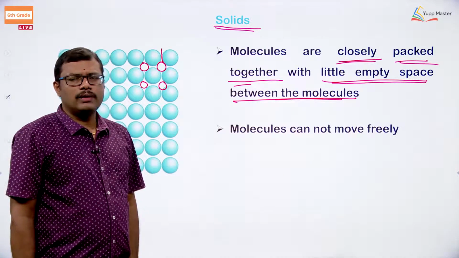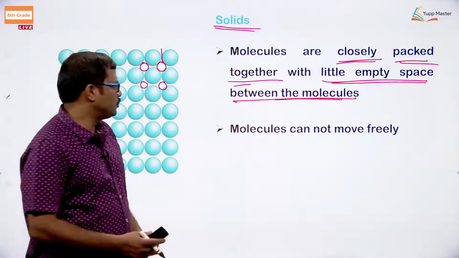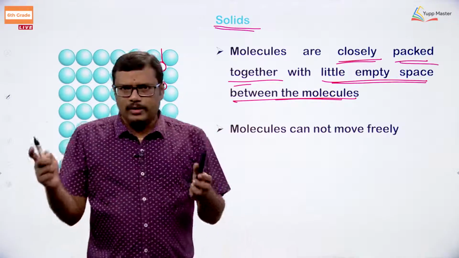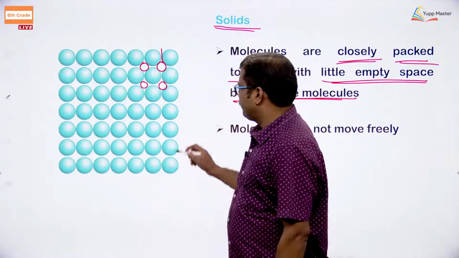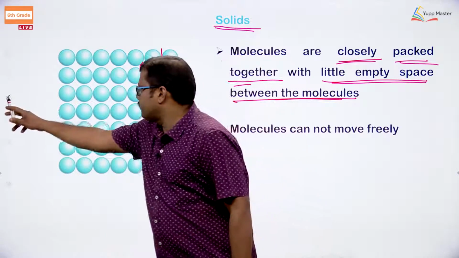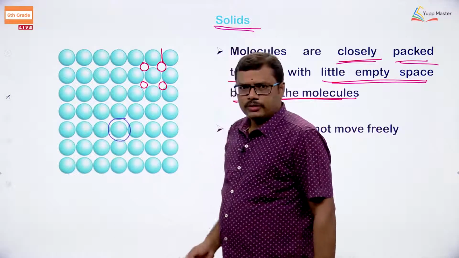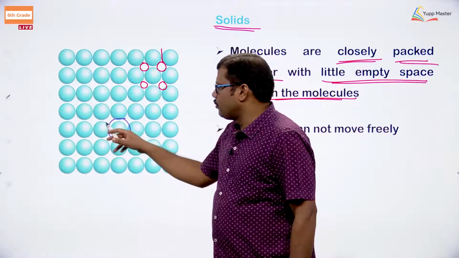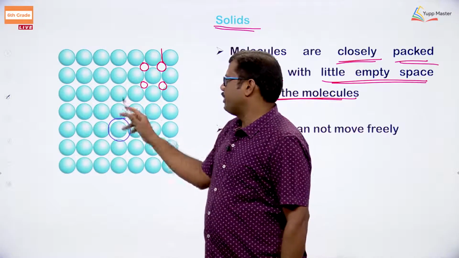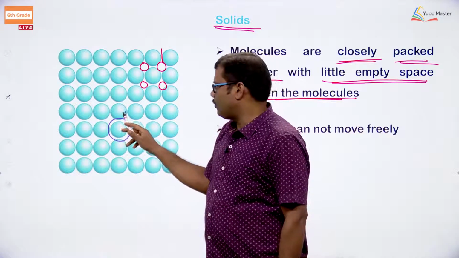Second one, molecules cannot move freely. If they are packed very close to one another, let me take this particle. If I take this particle, can it move? It cannot move upward because adjacently we have one more particle.